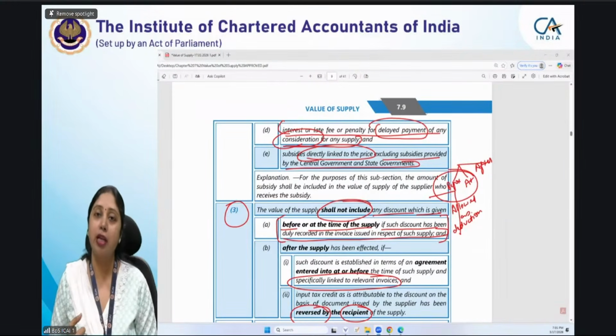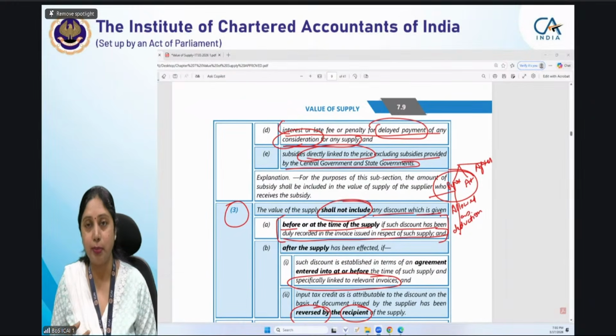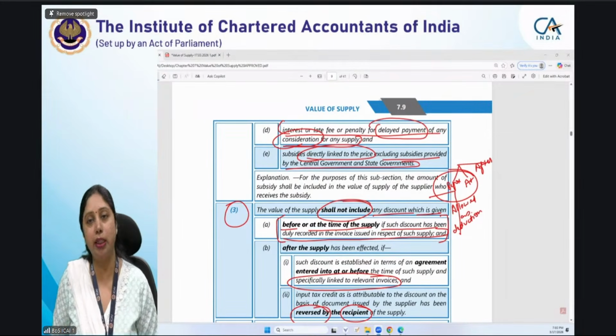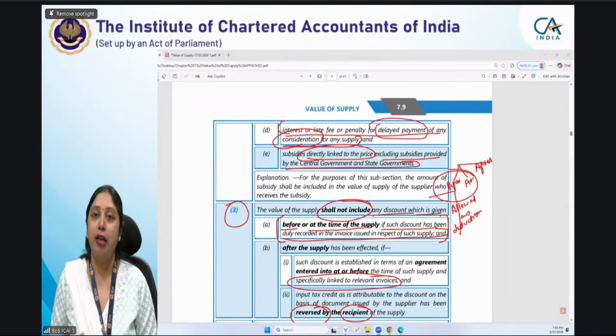First is discount should have been, the agreement for giving the discount should have been made at the time of making supply. Agreement तभी हो जाना चाहिए. Discount आप बाद में दोगे, लेकिन आपने supply करते वक्त ही बता दिया discount मिल जाएगा, ये conditions satisfy होनी चाहिए. Second, the discount should be linked to relevant invoices. जो डिस्काउंट है आप इनवॉइसेस में शो कर सकते हो, लिंक कर सकते हो, ताकि जब बाद में आपको उसका क्रेडिट नोट इशू करना है आप इनवॉइसेस आइडेंटिफाई कर सकते हो.